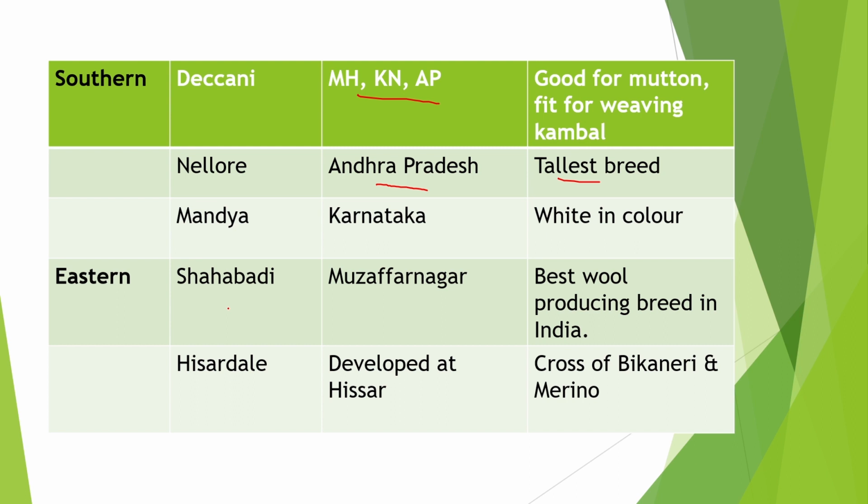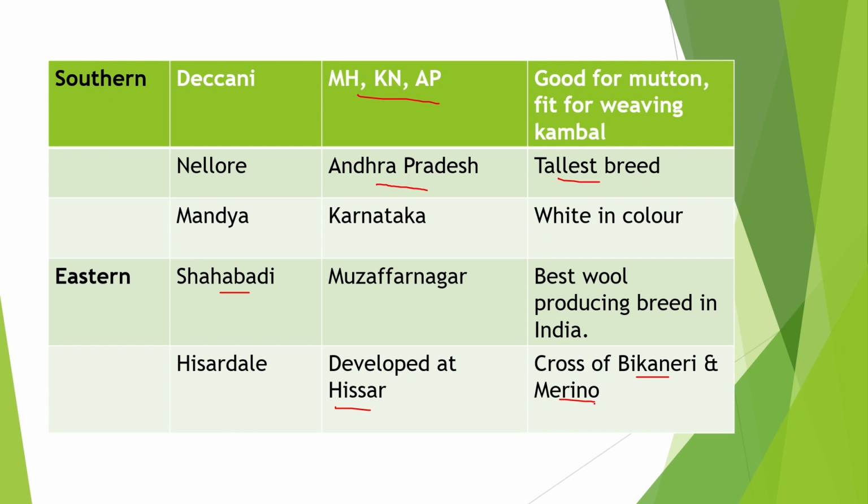Now the last, the Eastern region breeds, is Shahabadi, originated from Shahabad, Patna and Gaya district of Bihar. It is the best wool producing breed in India. And the last is Hisar Dale, developed at Hisar. It is a cross breed between Bikaneri and Merino.